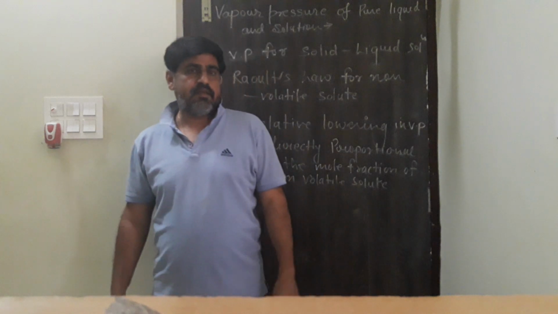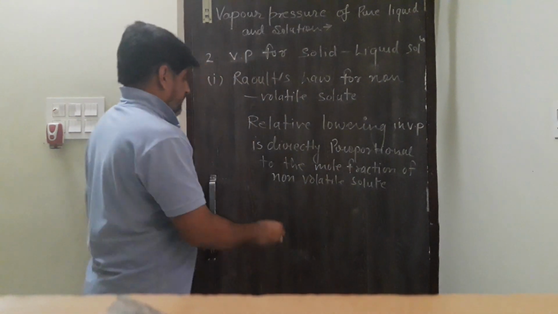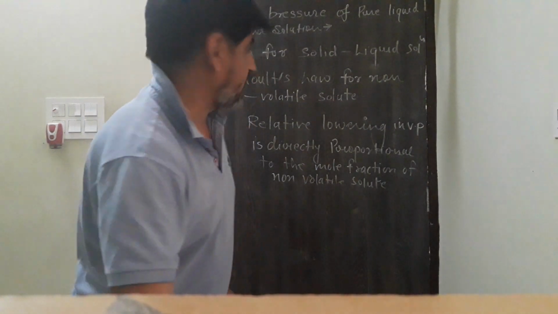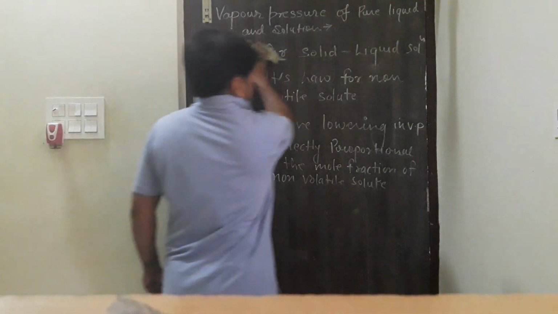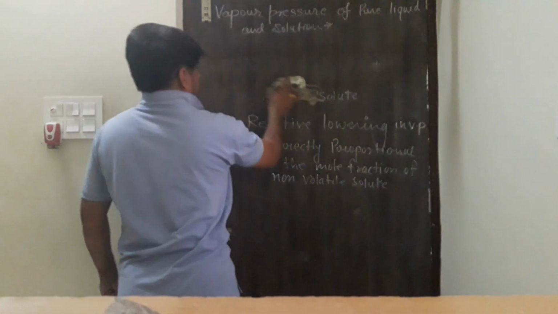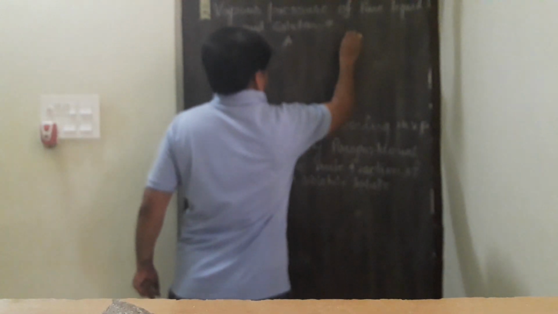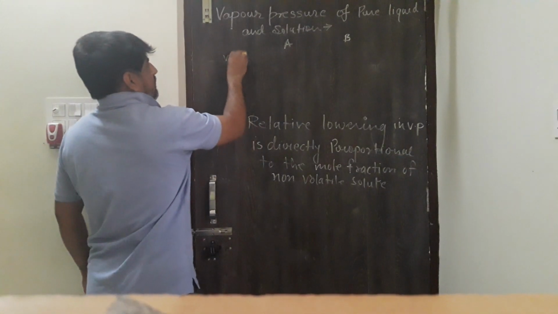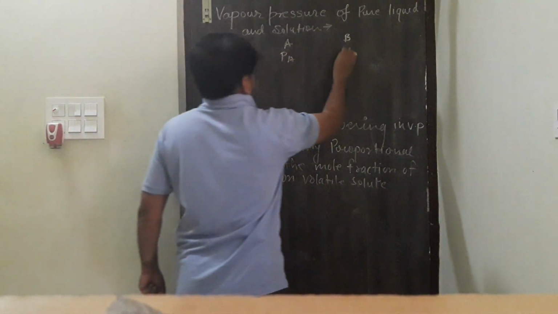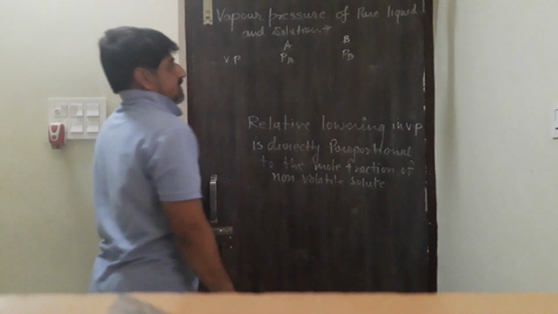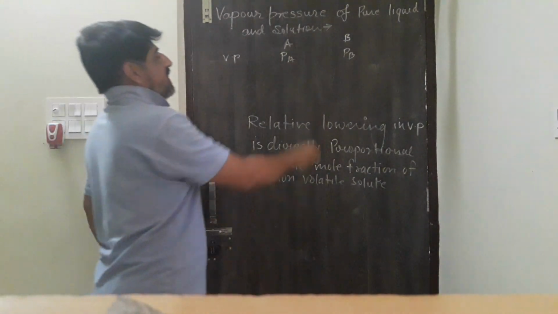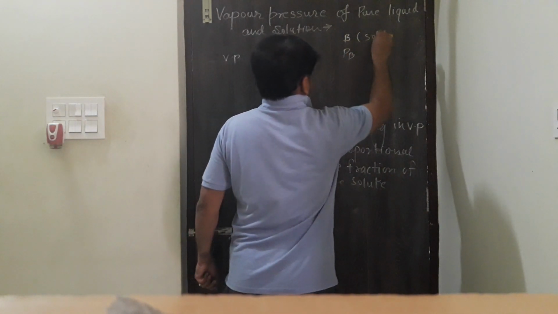Suppose we have a binary solution AB. Vapor pressures PA, PB. Since B is a solute, there will not be any PB.